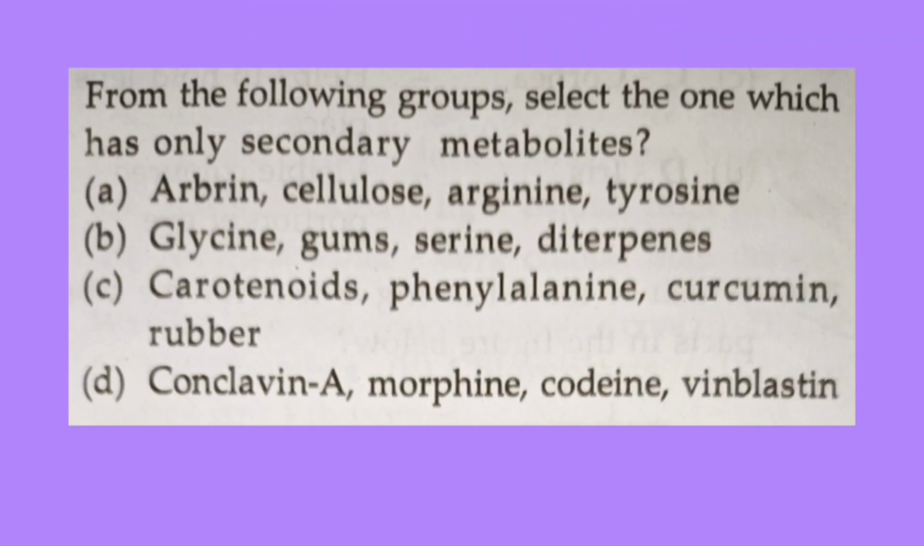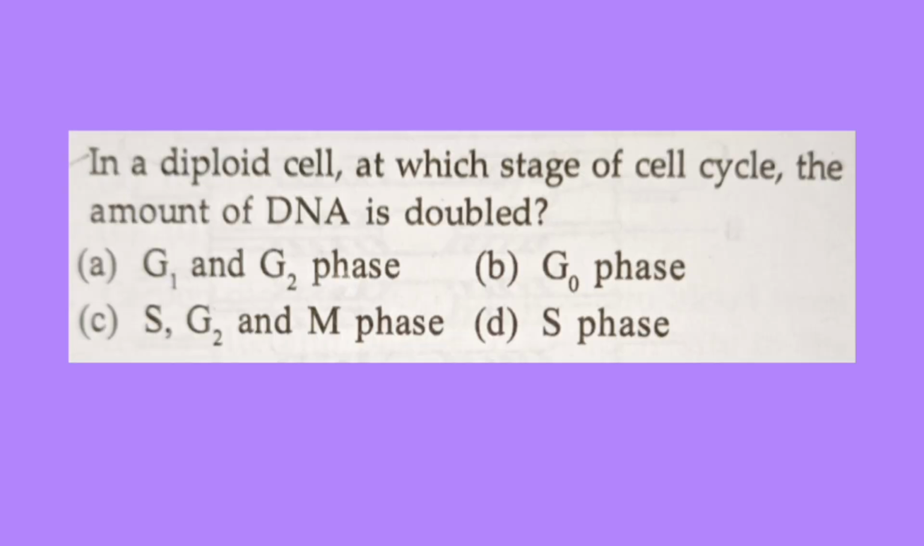So the first question is, from the following group, select the one which has only secondary metabolites. So the correct answer is option D, that is conclavin A, morphine, codeine and vinblastine. And the next question is, in a diploid cell, at which stage of the cell cycle is the amount of DNA doubled? So the correct answer is S phase.